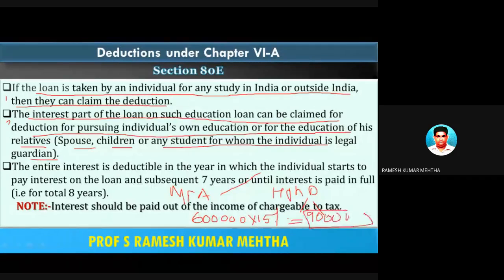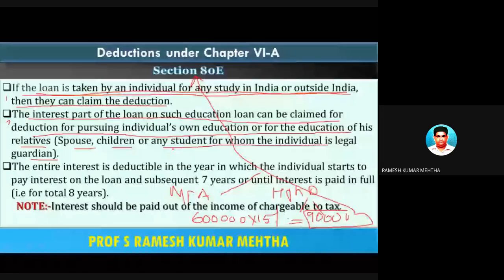So this 90,000 rupees can be allowed as a deduction, can be claimed as a deduction by the assessee under section 80E. So let's talk about section 80E, the given example. If the loan is taken by the individual for any study in India or outside India, he can claim deduction under 80E. The interest part of such an educational loan can be claimed for deduction for pursuing the individual's own education or for the education of his spouse, children, or any student whom the individual is the legal guardian.